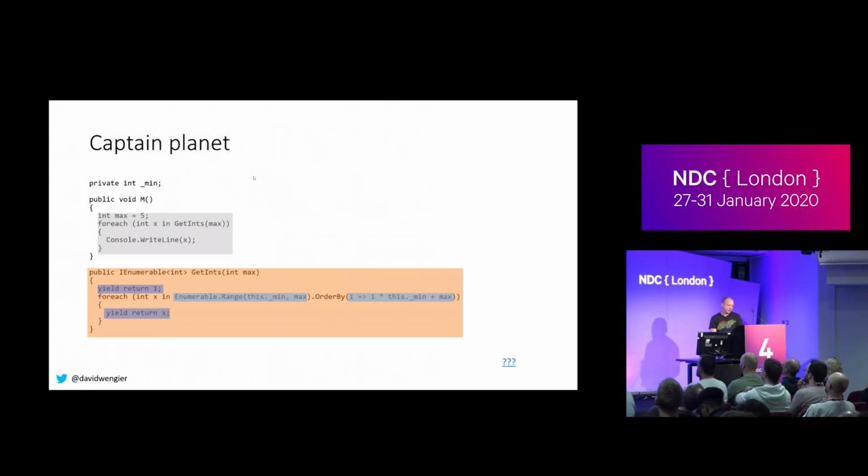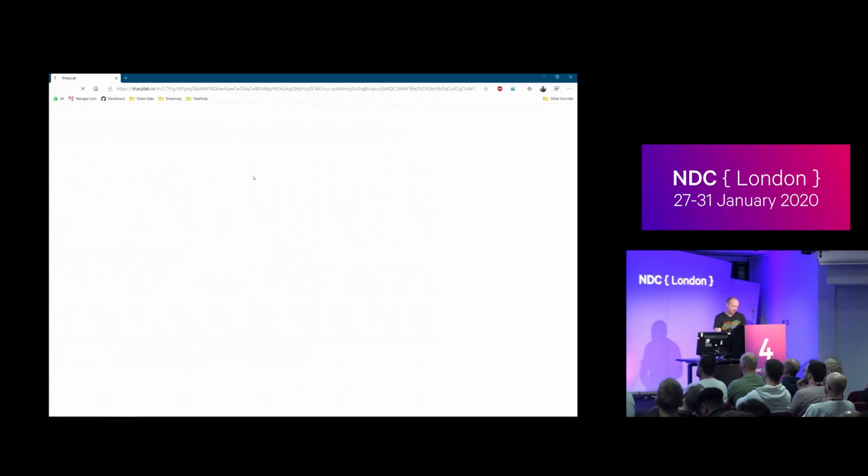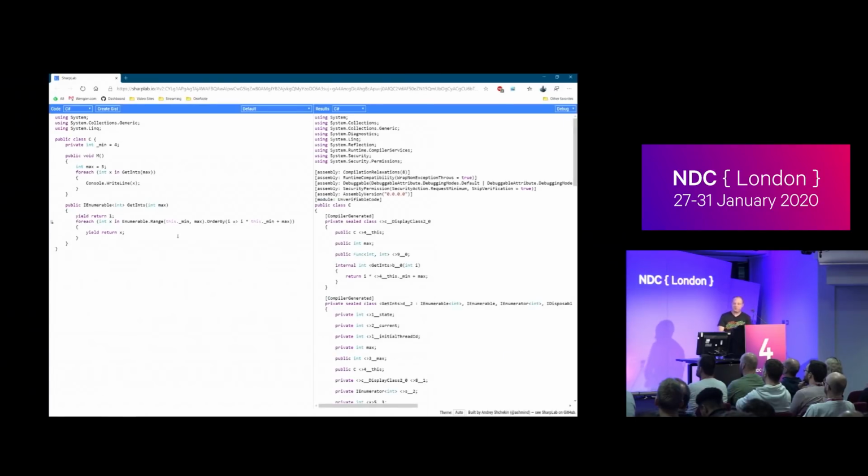This could mean the Wi-Fi is not working. Hey, it worked. So this is SharpLab, sharplab.io. It's a lovely open source free thing written by a lovely man in New Zealand. And what it does is you type in code on the left, which is the example from my slide, and it will compile your code.